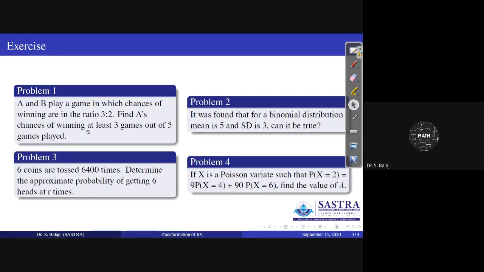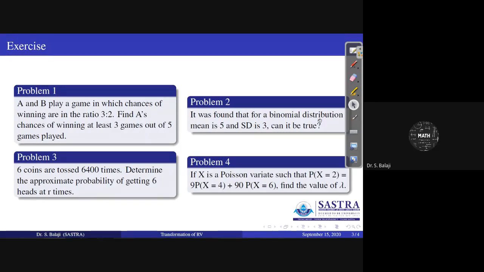They are asking A's chance of winning at least 3 games out of 5 games played here. Since he has only 2 probabilities, you can use binomial. He has only 5 games played, number of trials is 5 only. So n is equal to 5, p and q you know. Therefore, you can use nCx p power x, q power n minus x. They are asking at least 3 games here. X greater than or equal to 3, you have to identify, means 3, 4, 5. X equal to 3, x equal to 4, x equal to 5.